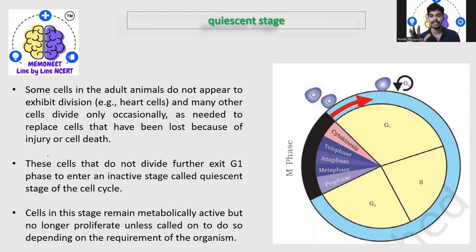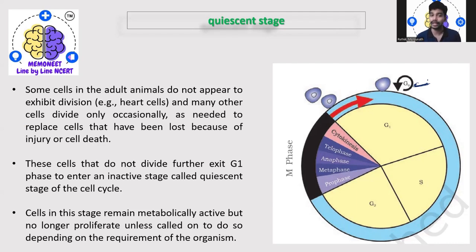The next phase that we have is the G0 phase. So the G0 phase is also called the quiescent stage. So some cells, what happens? Not every cell keeps on dividing. Okay. So once they reach the specific position in adult animals, they are going to stop their cell cycle process.